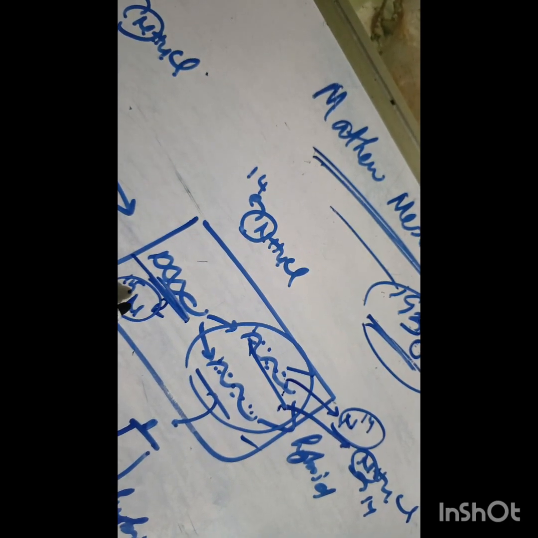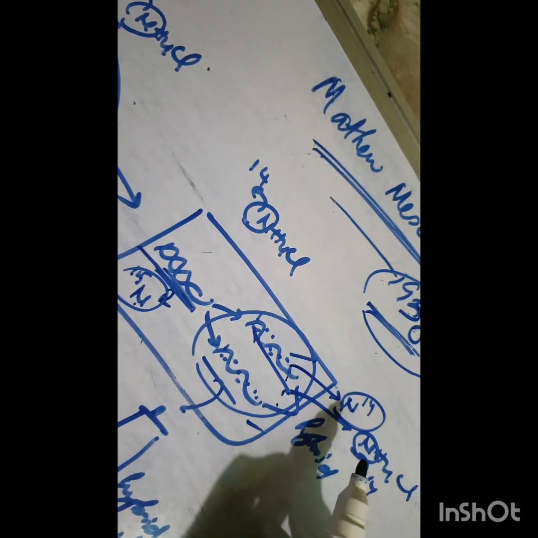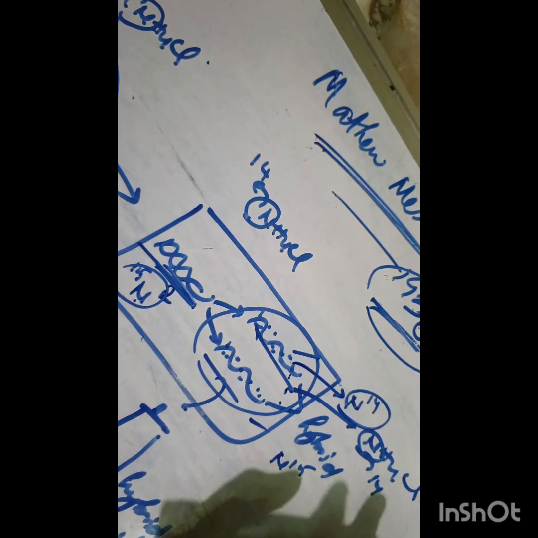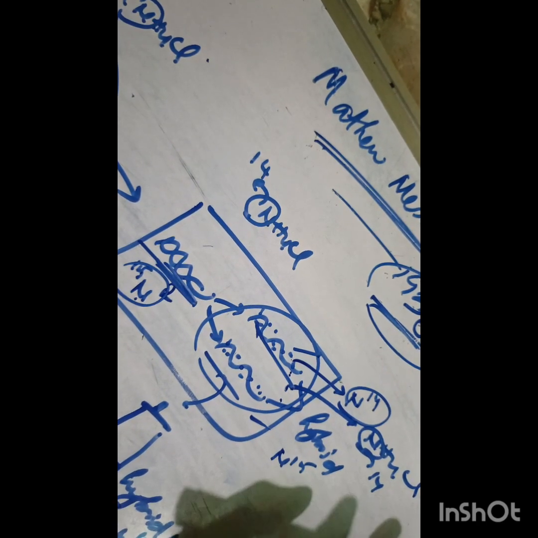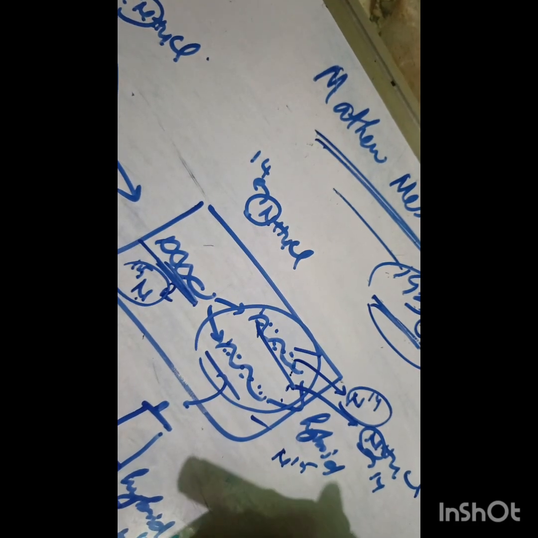The parental DNA contains N15 whereas the daughter DNA contains N15 as well as N14, because the parental DNA already has N15 and this parental strand acts as template for the synthesis of the complementary strand of the daughter DNA. And the formation of this complementary strand needs a source, and the source is NH4Cl where the nitrogen weighs 14. So through this we can say that DNA replicates semi-conservatively.